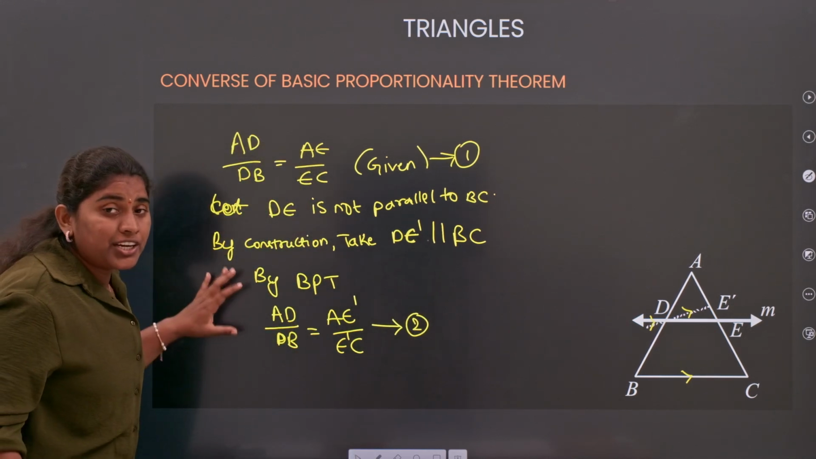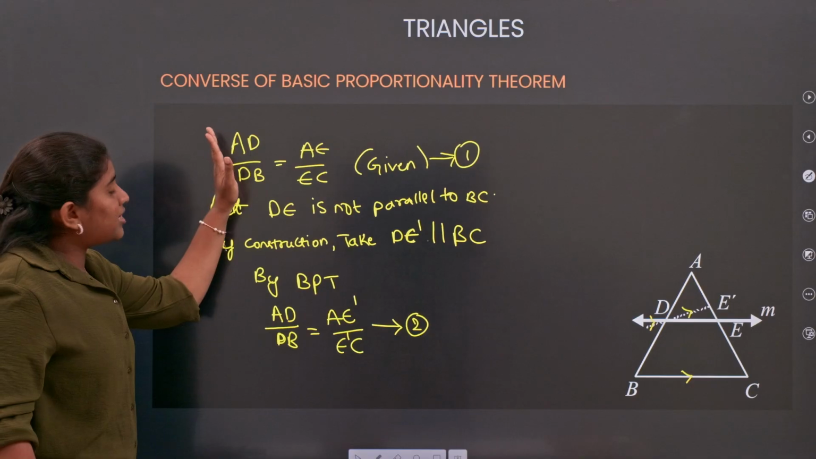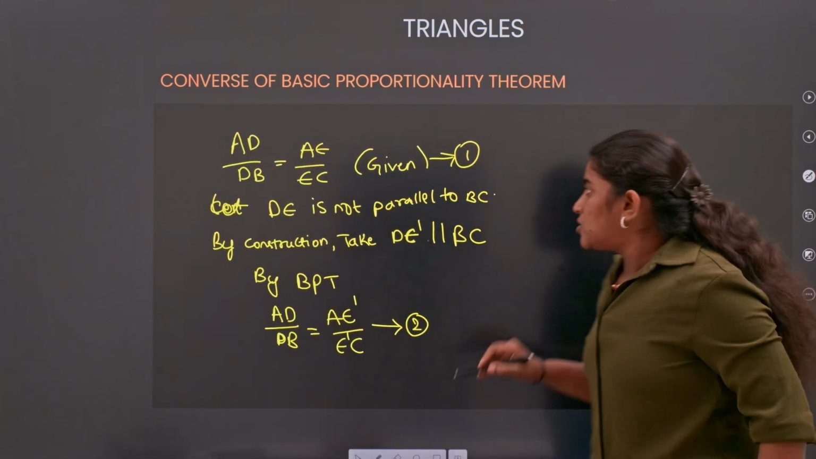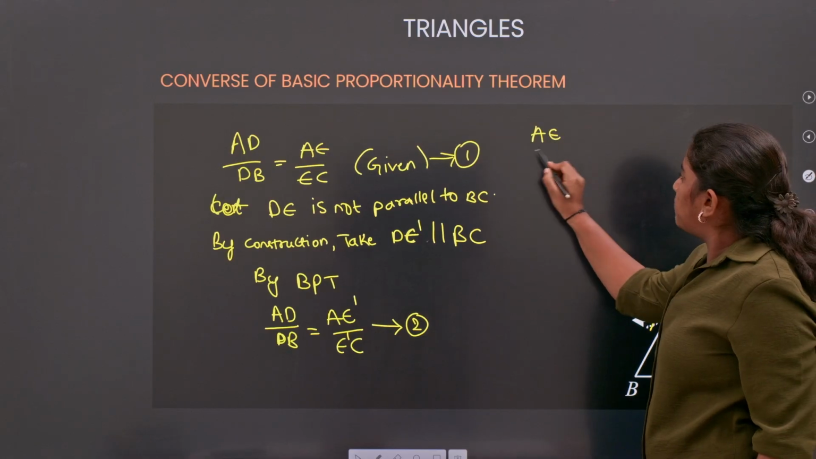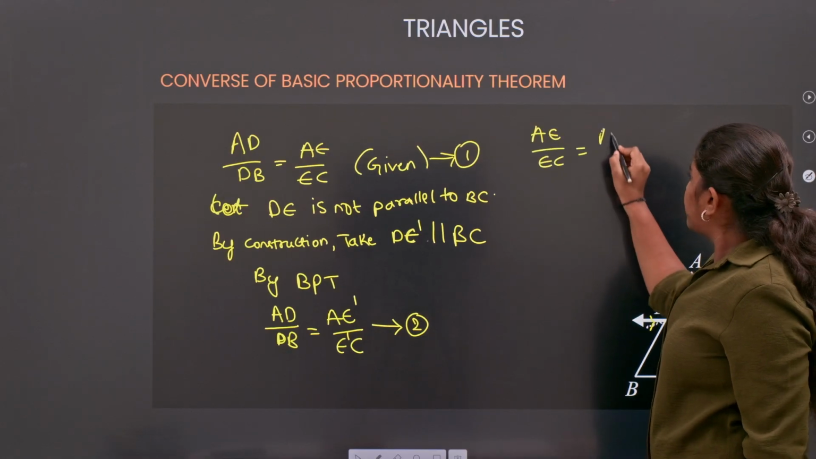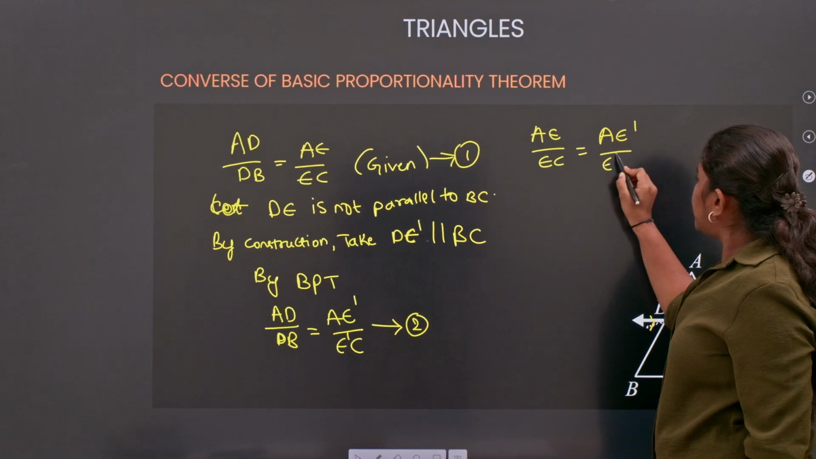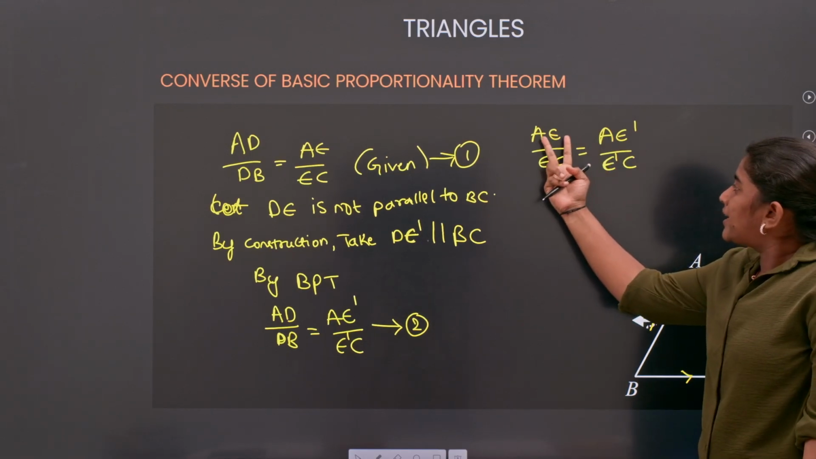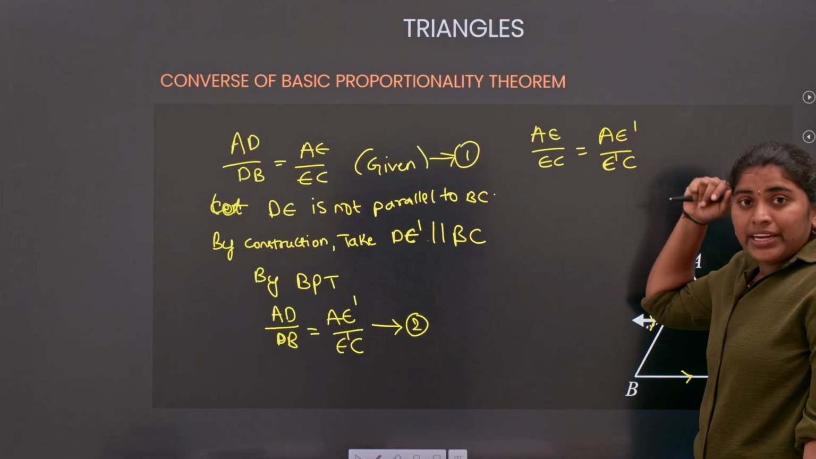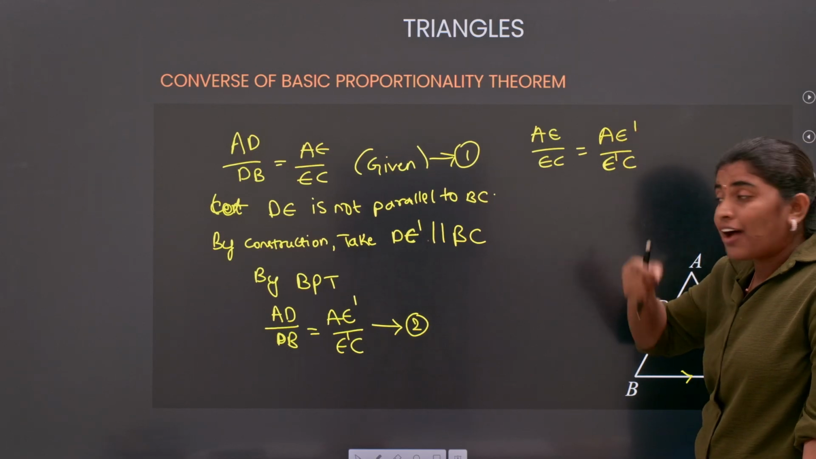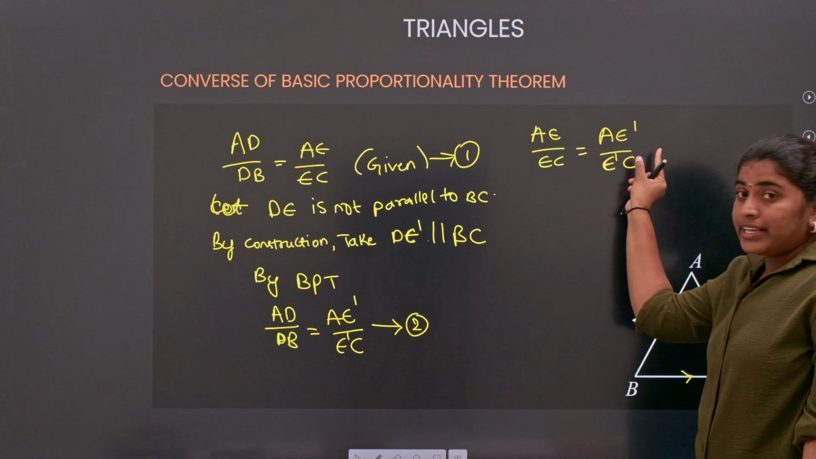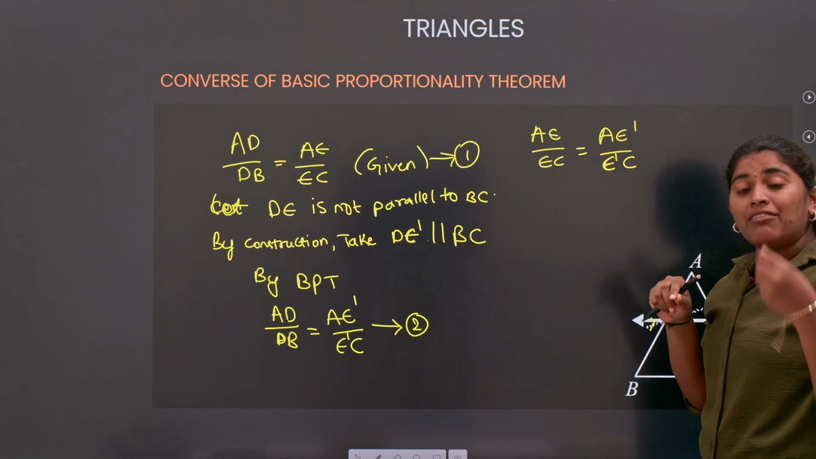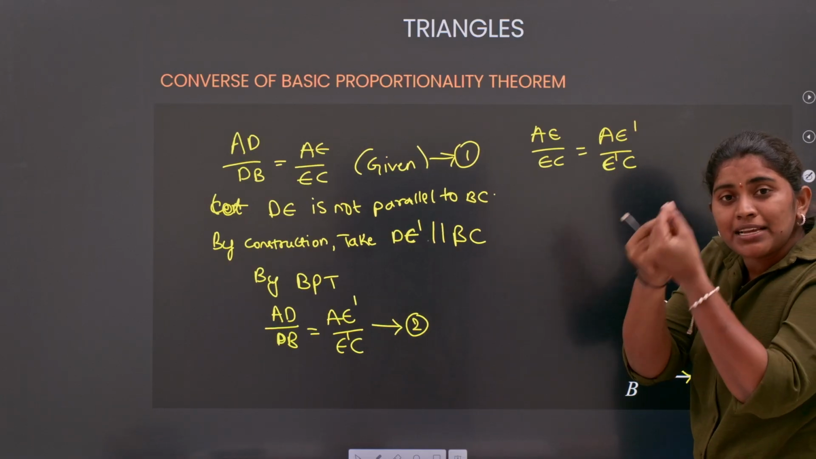From equation 1 and 2, we can say that our LHS is the same, so we can equate our RHS. Simple. So here AE by AC is equal to AE dash by E dash C. Now when we get AE equals AE dash, the points E and E dash will coincide. It means our point E and E dash will be the same point.